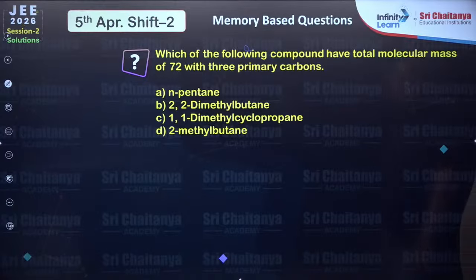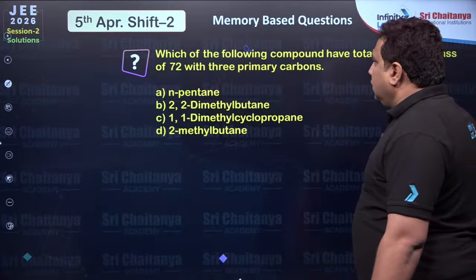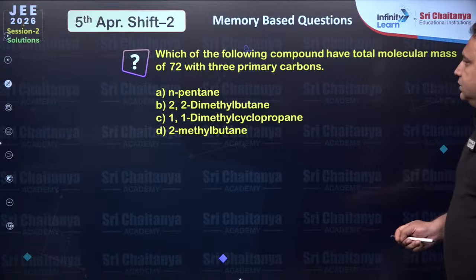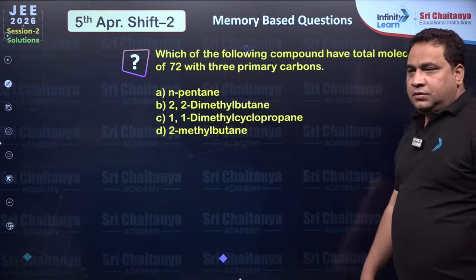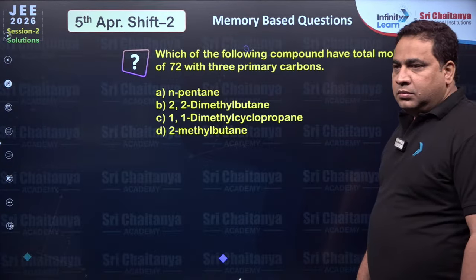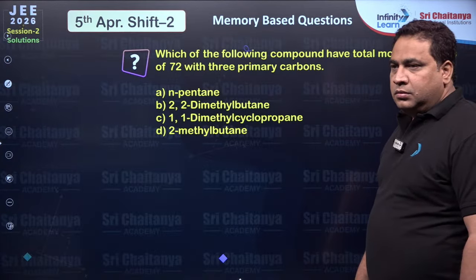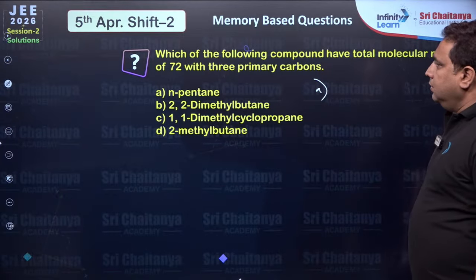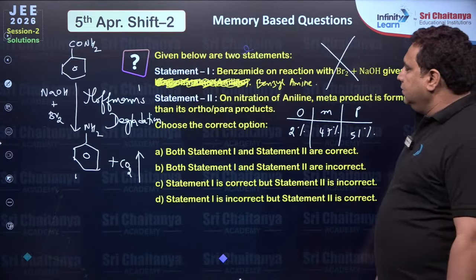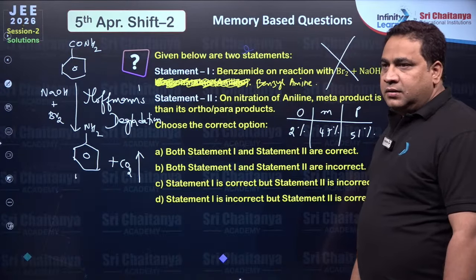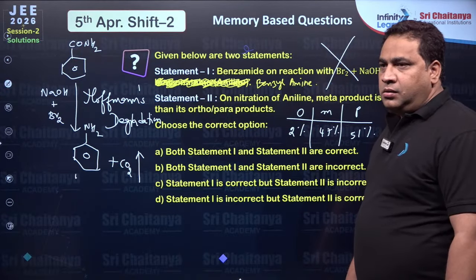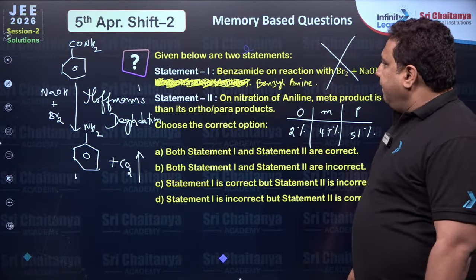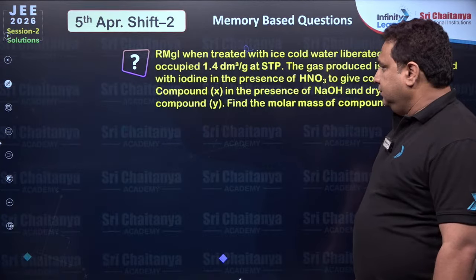Which of the following compounds have total molecular mass of 72 with 3 primary carbons? Right? So A is what? One minute.